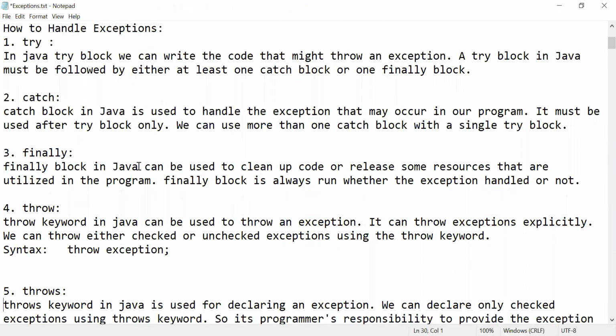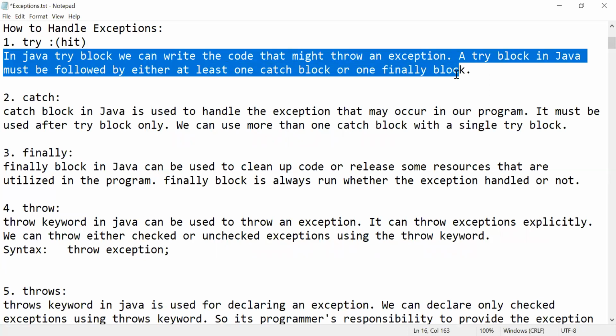The first one is the try block. The try block is going to find out where exactly the problem is trying to hit. In Java, in a try block we write the code that might throw an exception, meaning a problem might arise in future. A try block in Java must be followed by either at least one catch block or one finally block. Remember. Now what is a catch block?